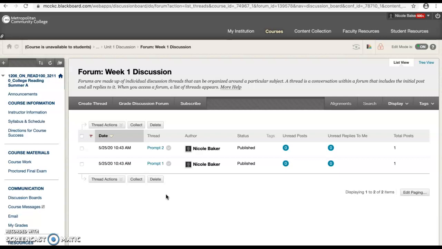And do make sure that you're saying more in your response than "I agree" or "good post." You want to engage your classmates in continued conversation. So try to ask them questions, make connections to what they've said, further the discussion. The peer replies are worth 2 points each, and the initial replies are worth 6 points each. So essentially you get 12 points for answering these 2 questions, and the other 8 points come from your peer replies.